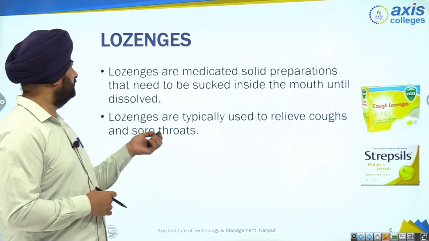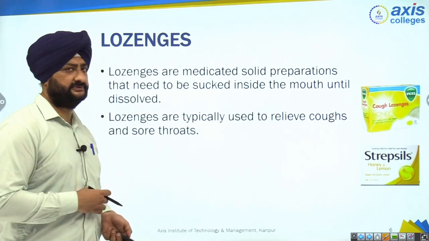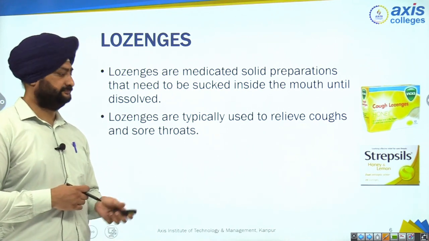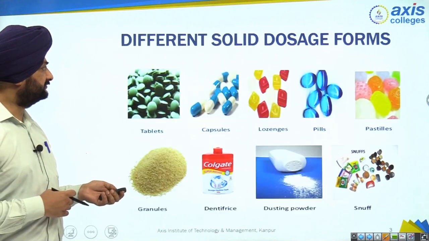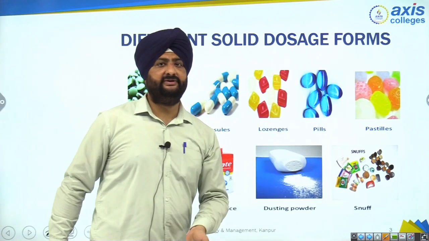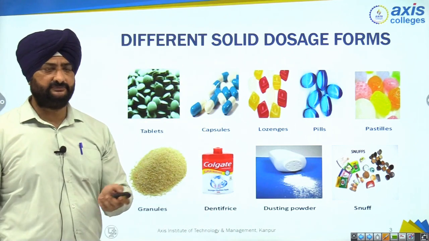Now let's talk about lozenges. What are lozenges? The other name of lozenges is troches, and in the first figure here you can see pastilles. We can say pastilles also, right?